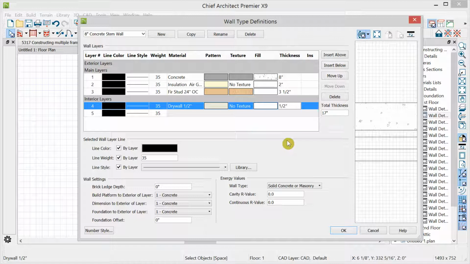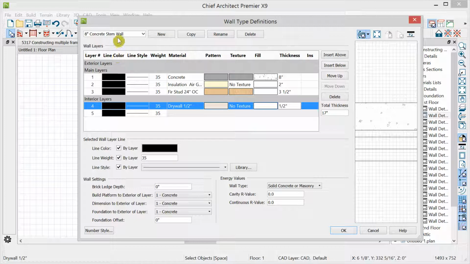We also want to make sure that these wall settings are correct. We're currently building the platform to the exterior of layer 1, which is our concrete, and dimensioning to that same layer. And it's important to make sure that these settings are as desired for the current wall situation.